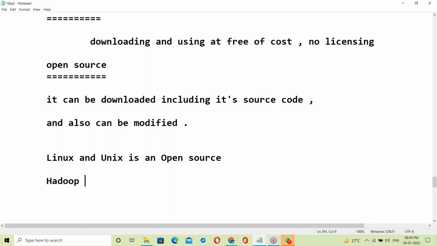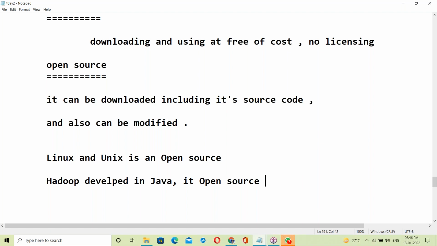One more example: Hadoop. Hadoop is developed in Java, and it's also open source. Behind the Hadoop framework, all the Java code, you can take it, modify it, and rebuild your own Hadoop. That is nothing but open source.